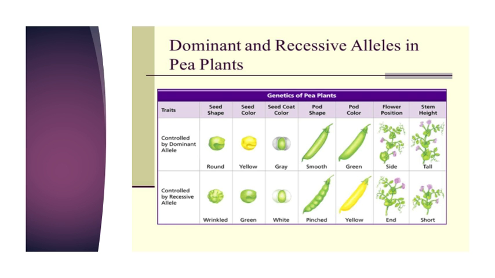In pod shape, smooth is controlled by dominant allele and pinched is controlled by recessive allele. In pod color, green is controlled by dominant allele and yellow is controlled by recessive allele. In flower position, side is controlled by dominant allele and the other position is controlled by recessive allele. In stem height, tall is controlled by dominant allele and dwarf or short is controlled by recessive allele.